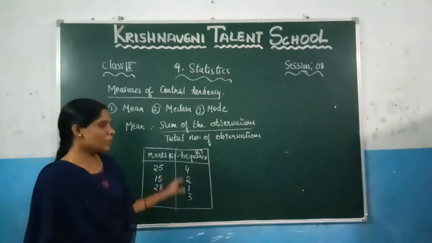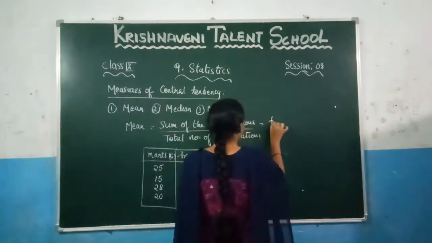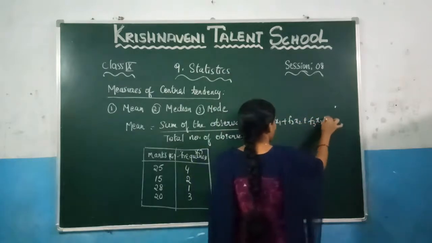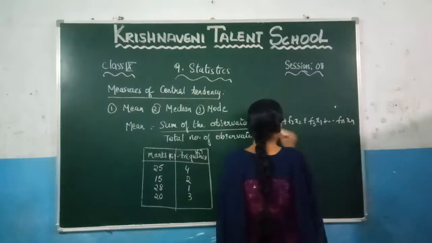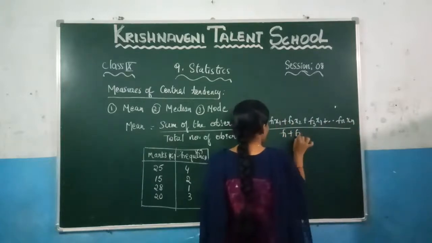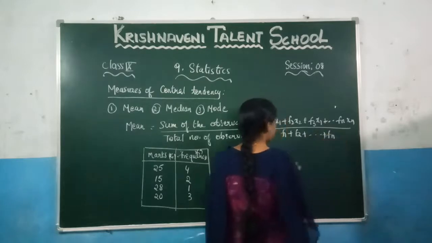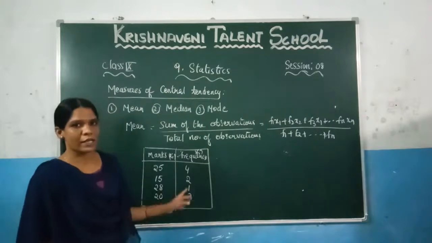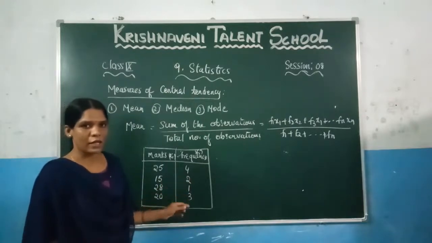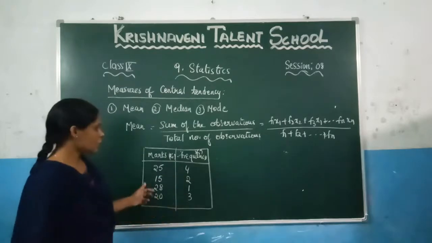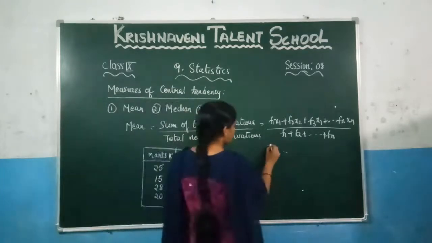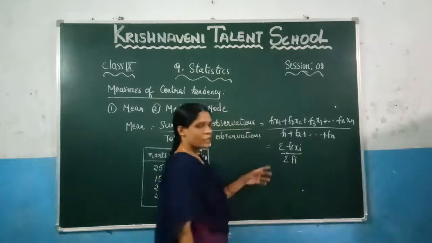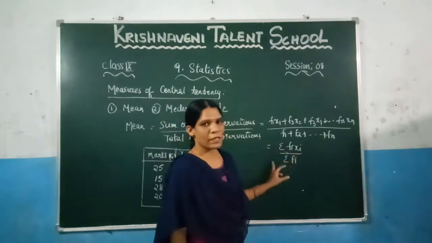If you want to find the mean, the formula will be f1x1 plus f2x2 plus f3x3 and so on up to fnxn, divided by f1 plus f2 and so on plus fn. This is the formula to find the mean for the ungrouped frequency distribution table. What are xi? The observations. And what are fi? The frequencies. Now you can write this in shorter form as sigma fi xi by sigma of fi.